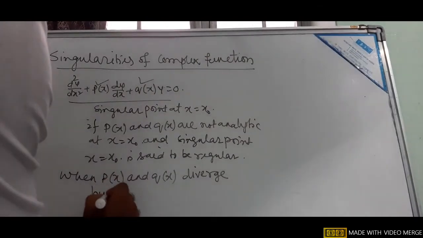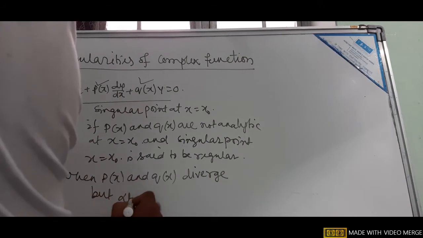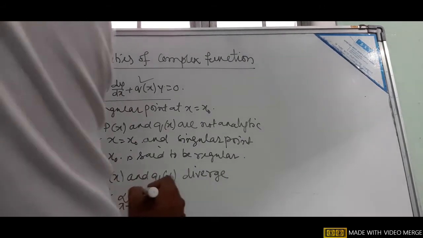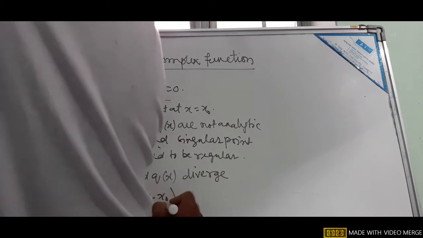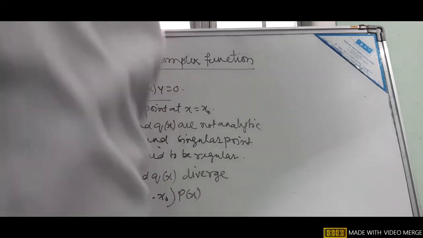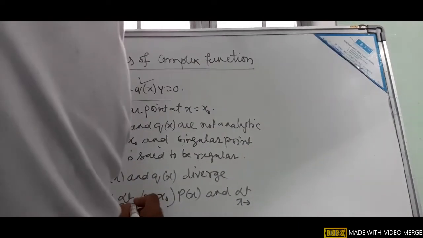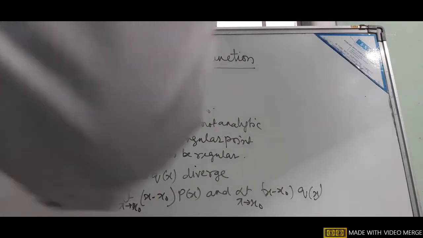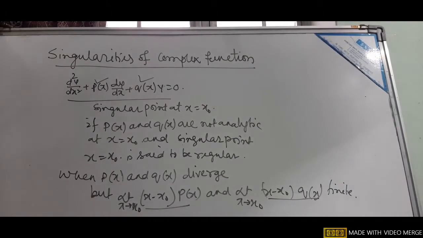but the limit as x tends to x0 of (x minus x0) p(x), and the limit as x tends to x0 of (x minus x0) q(x), are finite.